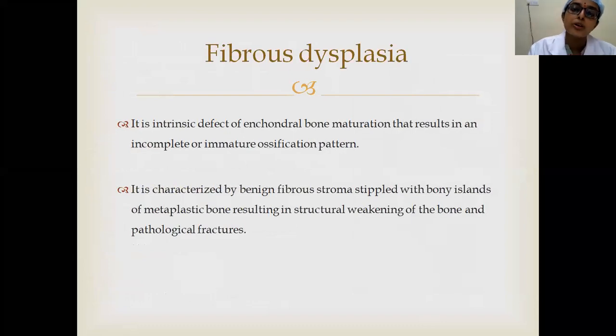And one more important thing is fibrous dysplasia. It is an intrinsic defect of enchondral bone maturation. This results in immature or incomplete ossification pattern. So it is characterized by some fibrous stroma component along with some bony islands of metaplastic bone. All these things cause structural weakening of the bone and pathological fractures.